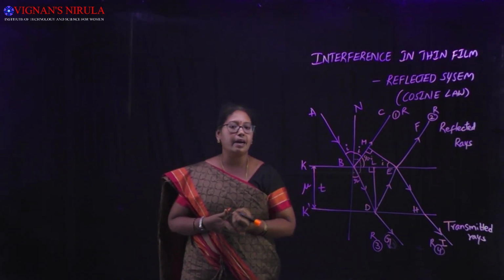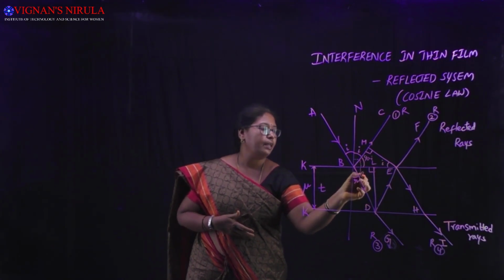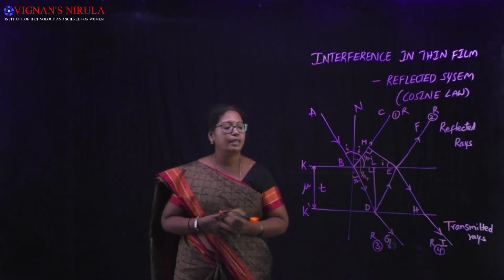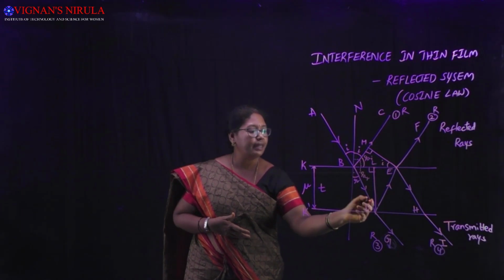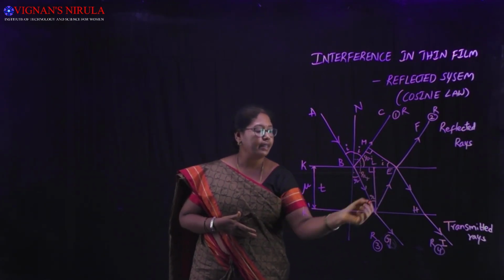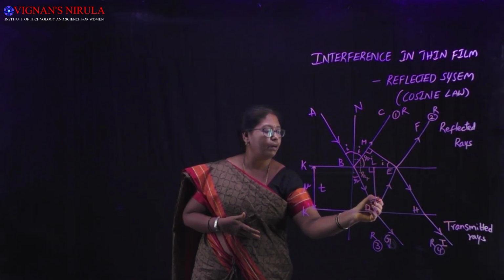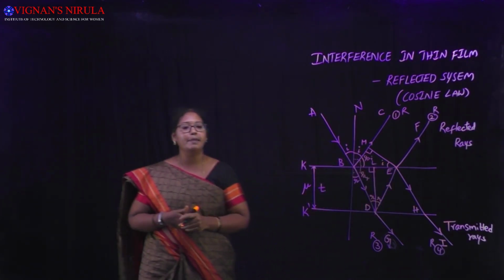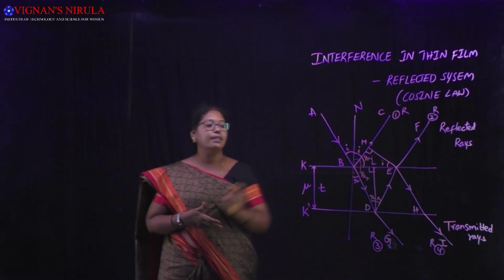This angle is R, so this becomes 90 minus R. This is 90. This becomes R. As these two are similar triangles, it is also equal to R, and this is 90 minus R, and this is 90.